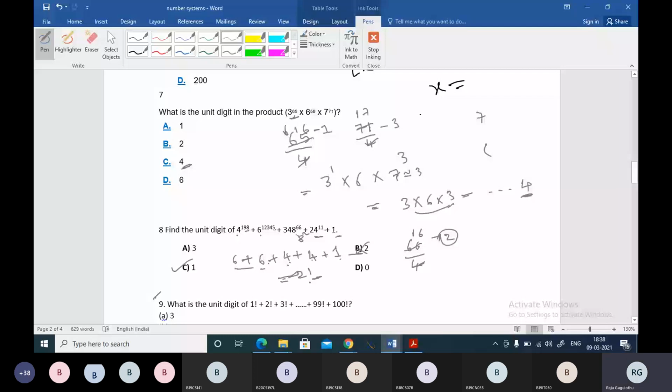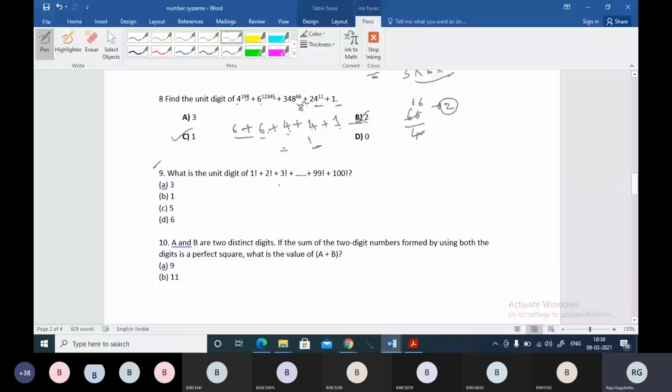So the unit digit is 1. You can clearly do them later, but understand the process. And question number 9 is tricky. Tricky means very easy. See, you have to write the value of 1 factorial, that is 1, 2 factorial is 2, 3 factorial is 6, 4 factorial is 24, plus 5 factorial, 5 into 24, that is 120, plus 6 factorial, 6 into 120, it will come as 720.